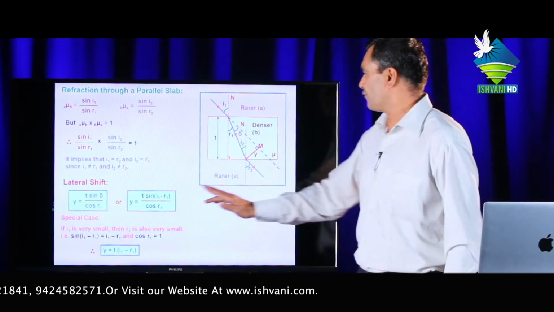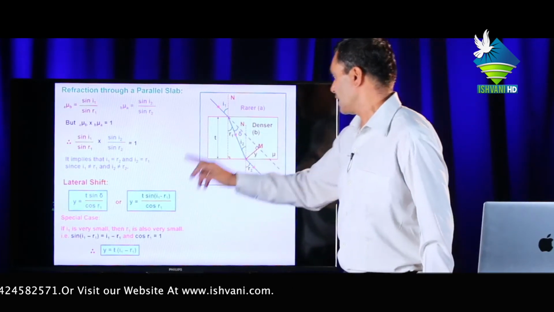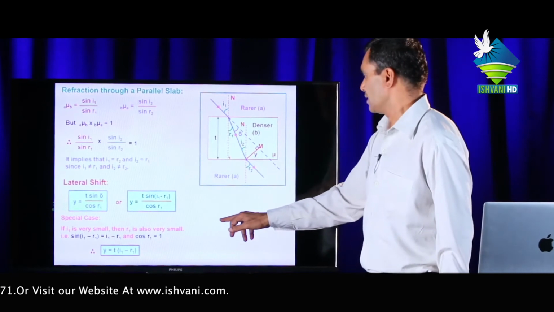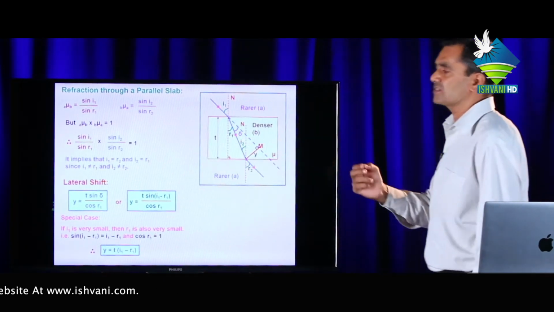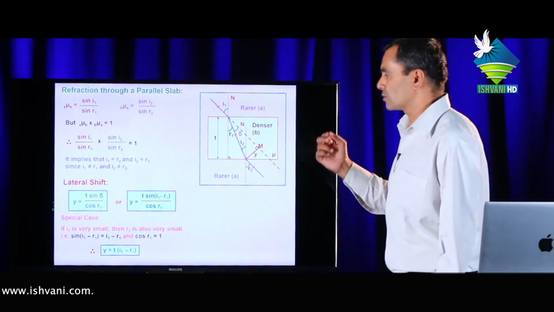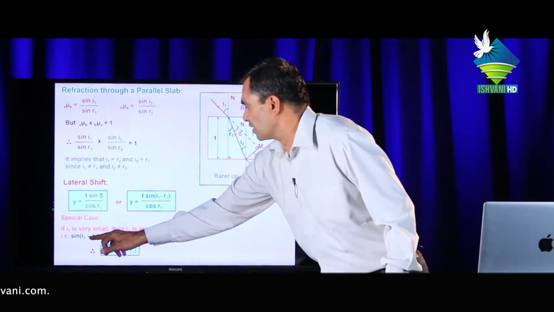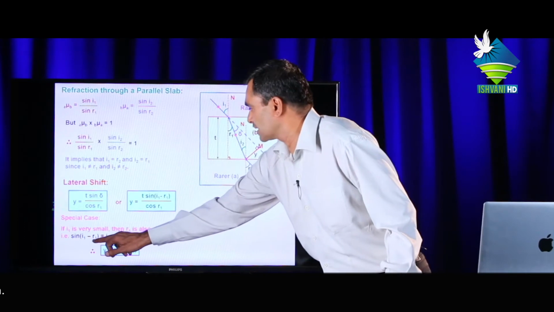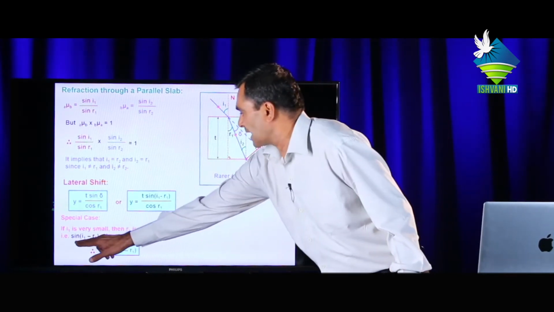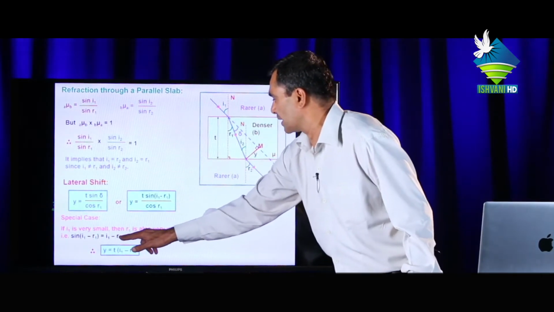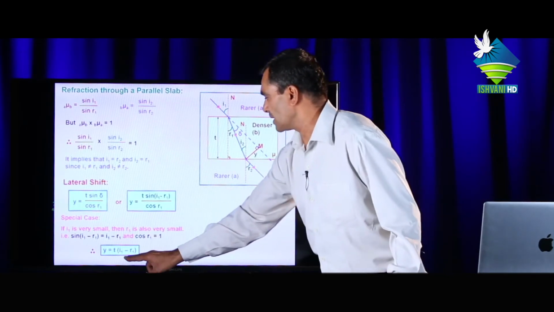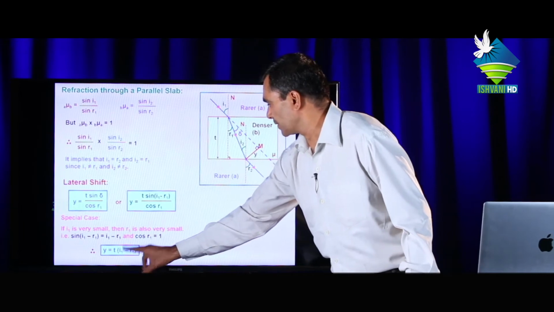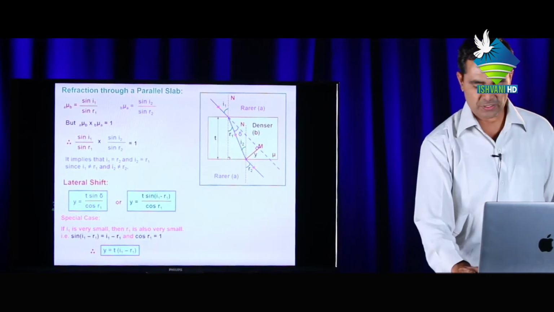Special case: if I1 is very small and R1 is also very small, then just like when theta is very small, sin theta equals theta. So if I1 minus R1 is very small, then sin of I1 minus R1 equals I1 minus R1, and cos R1 equals 1, and lateral shift will be represented by the last equation.